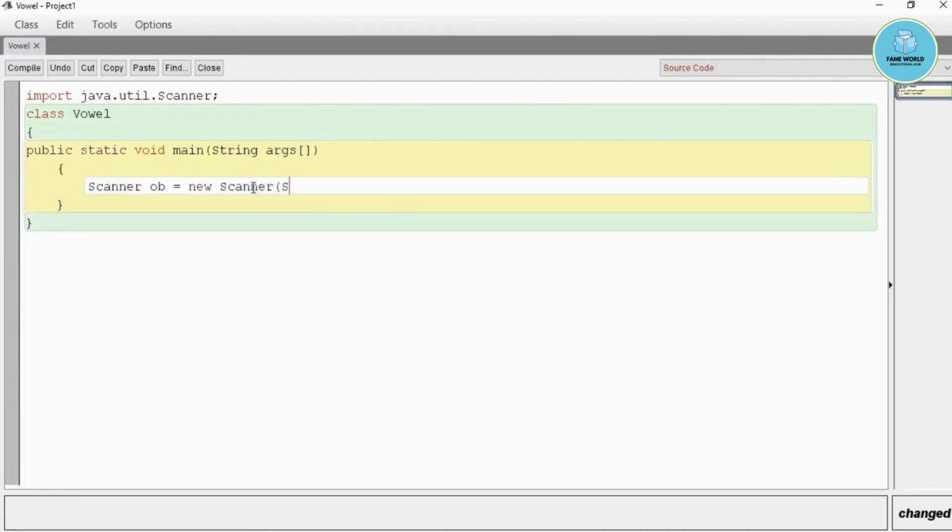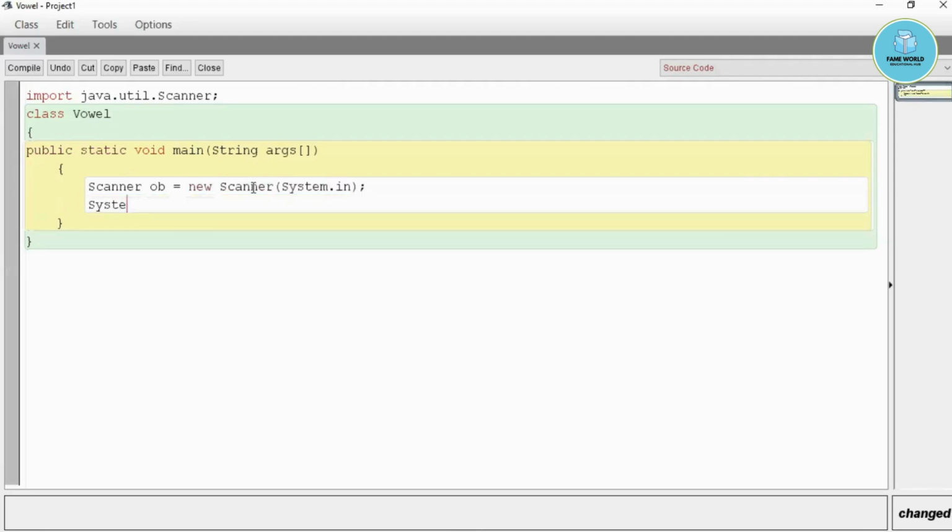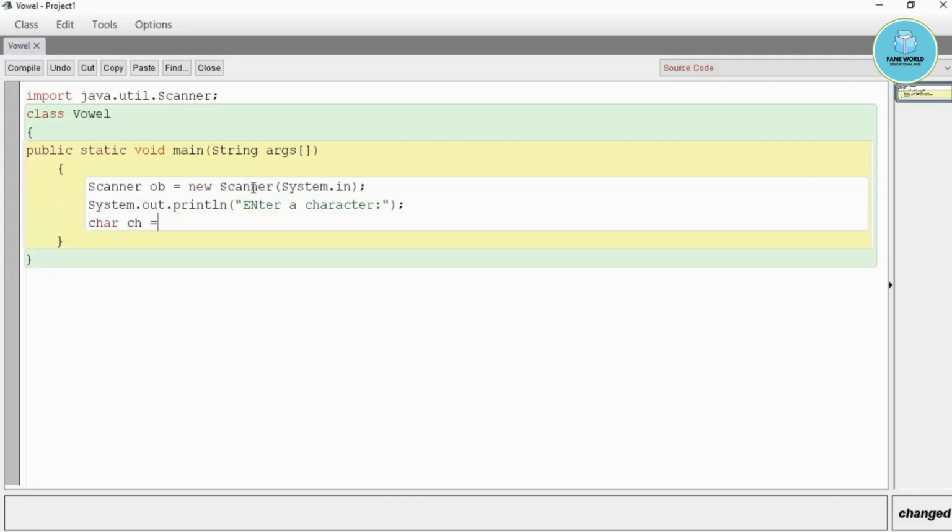Scanner, System.in, System.out.println, enter a character. So I'm taking char ch equals to ob.next().charAt(0). So this is the input of the character.